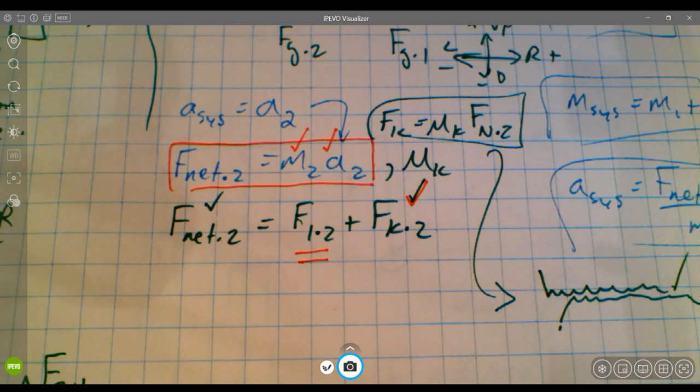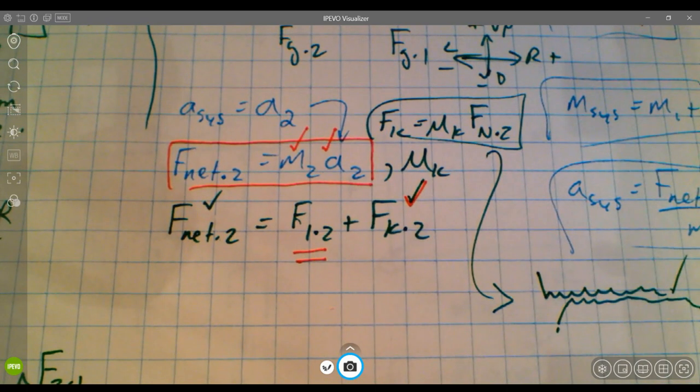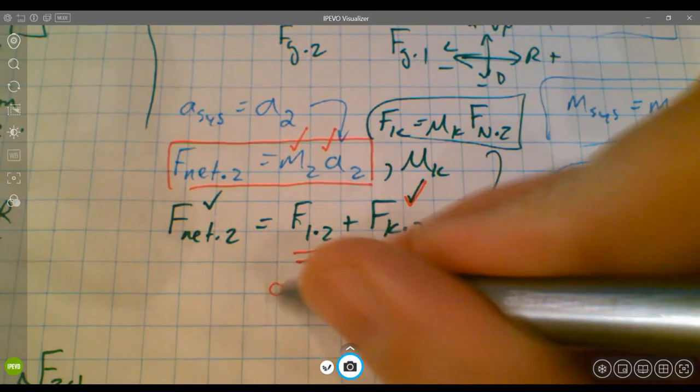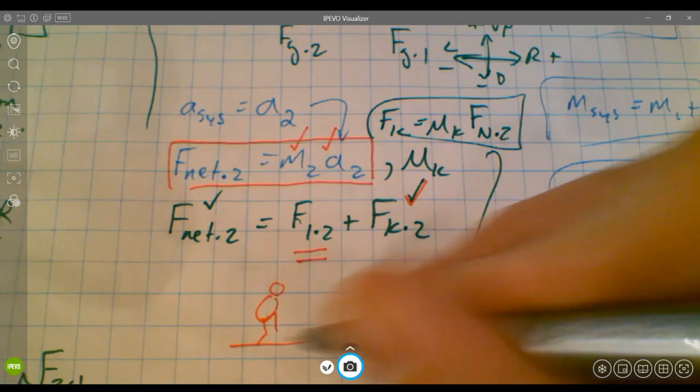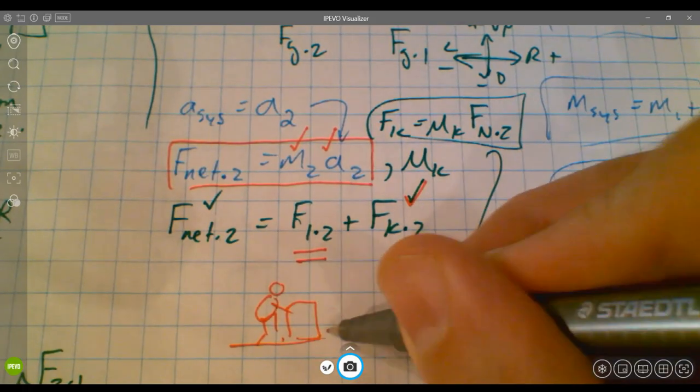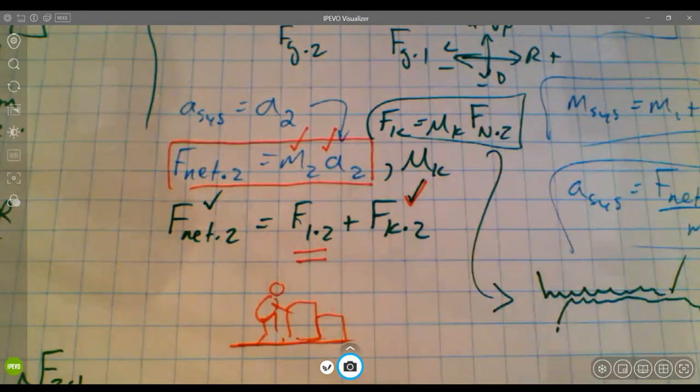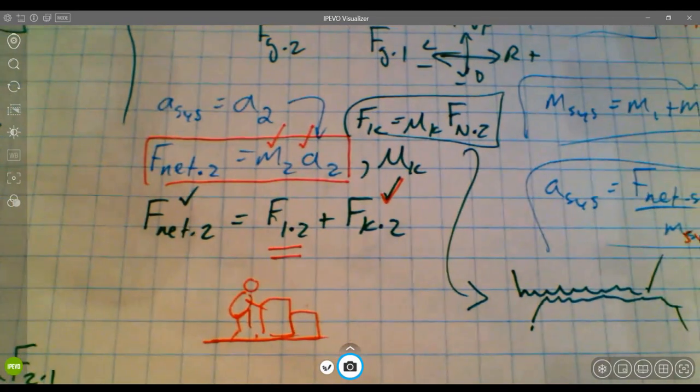That was the kind of problem that we looked at when we looked at systems being pulled along. We looked at similar systems that were being pushed along by a pusher, maybe a couple of objects butting up against each other. And again, if you want more details on that, go back to your notes on those pushing systems.